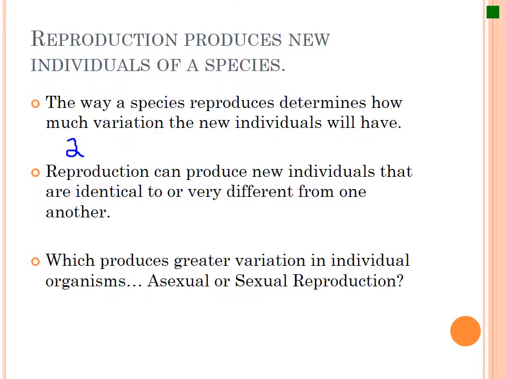With asexual reproduction, you do not get a lot of variation in the new individuals. In fact, the individuals produced are identical to the parents. In sexual reproduction, where you get the fusion of genetic material from the male and the female parent, there's an opportunity to create a lot of variation.